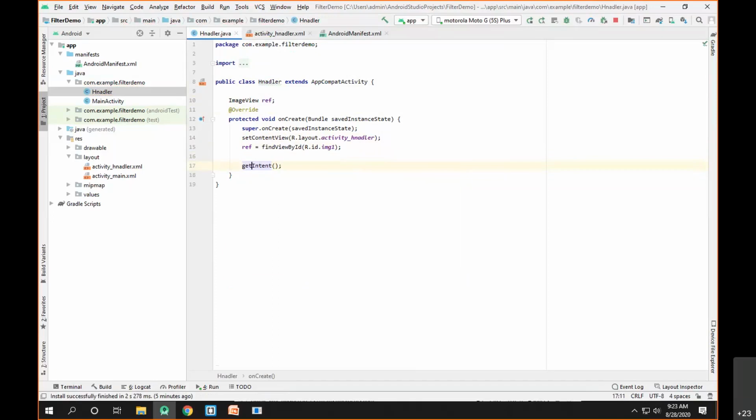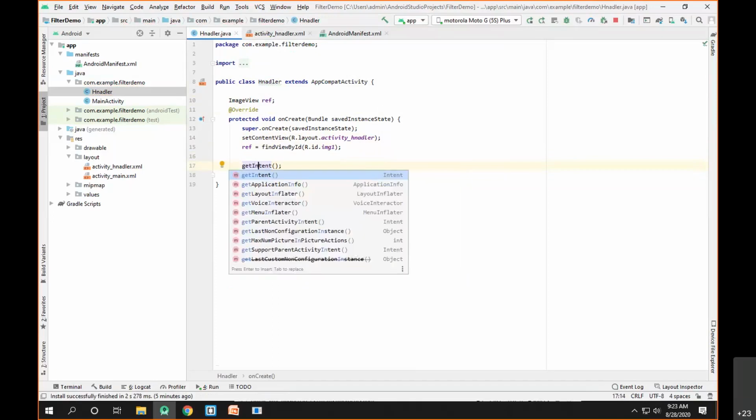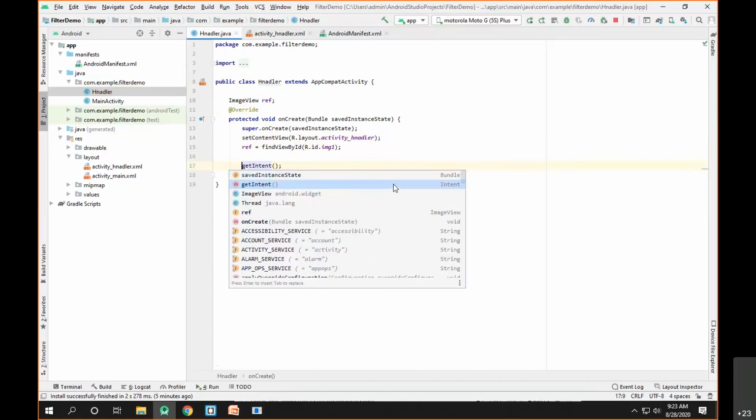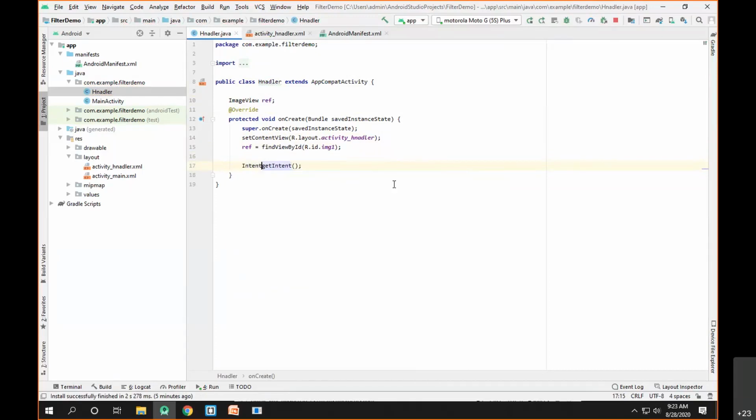getIntent is a method. If you press Ctrl+Space here, you see this is a method which returns an object of type Intent. So I can say Intent i is equal to getIntent. Whatever intent has launched the current application, that intent reference I'm storing inside the reference called i.